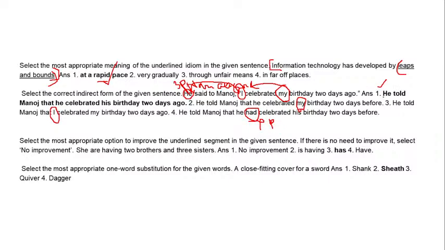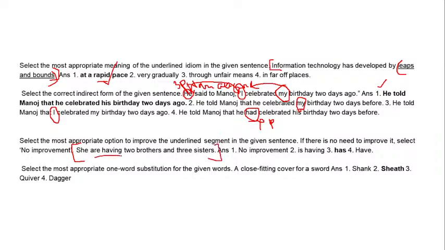So seeing from all perspectives, number 1, "he told Manoj that he celebrated his birthday 2 days ago" is the most appropriate option over here, and this is your answer. Number 3 is a sentence improvement question. The sentence is "she are having 2 brothers and 3 sisters."